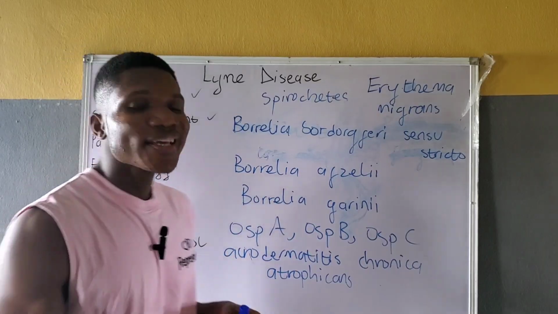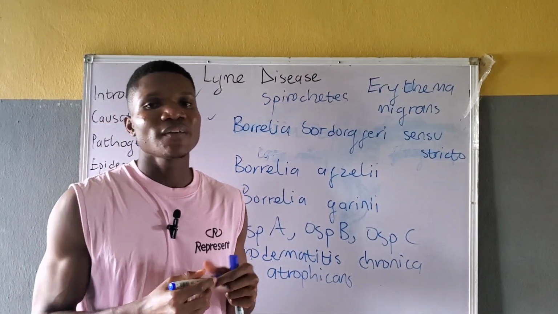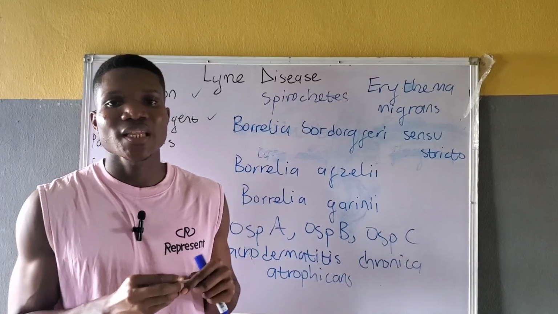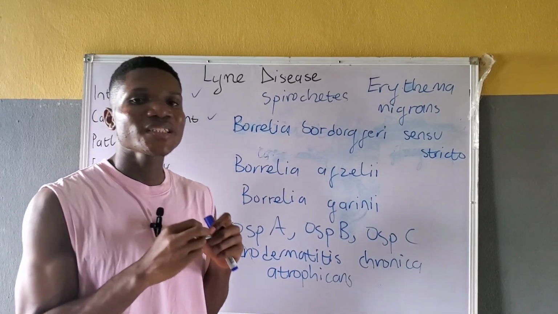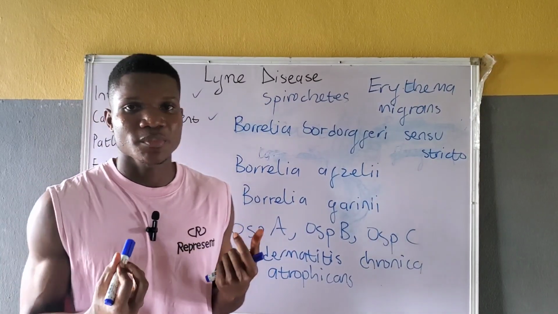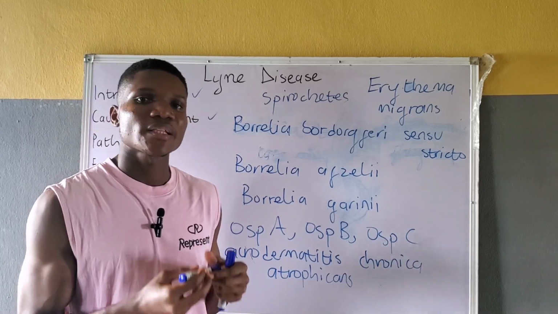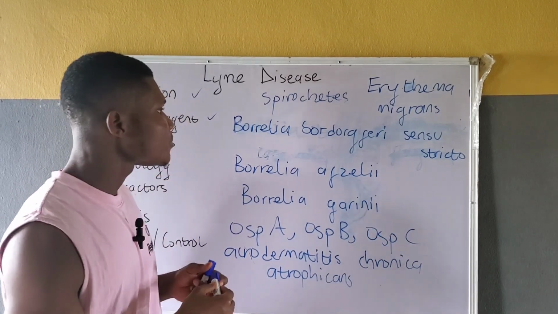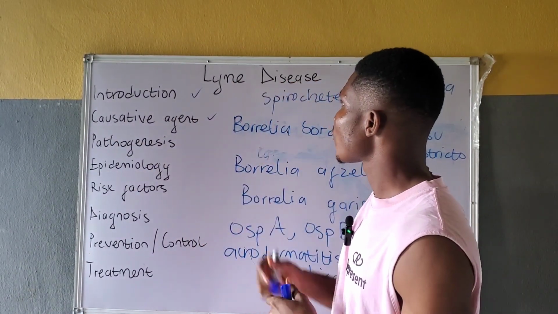This is basically a late-stage skin disease that usually develops as a result of untreated Lyme disease. It is usually characterized by progressive thinning and discoloration of the skin, usually in the extremities, and it is accompanied by pain, swelling, and nerve damage. This is basically the pathogenesis of Lyme disease.